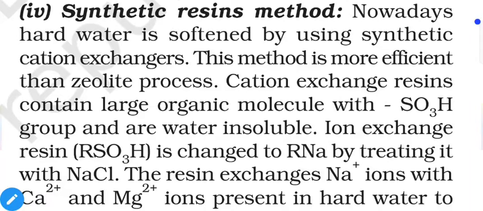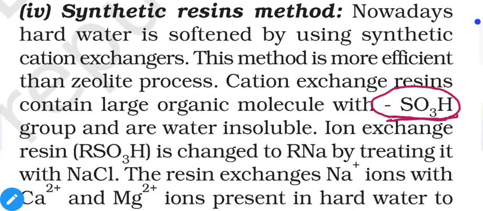And the next method is even more efficient. We have the synthetic resin method. In the synthetic resin method, we use a large organic molecule with an SO3H group. So basically it is like soap molecules. As mentioned for soap, we have a long hydrocarbon chain with a COONa group at the end. In this case, instead of COONa, we have an SO3H group and a long hydrocarbon chain. So it will exchange the ions from the solution just like the previous method.